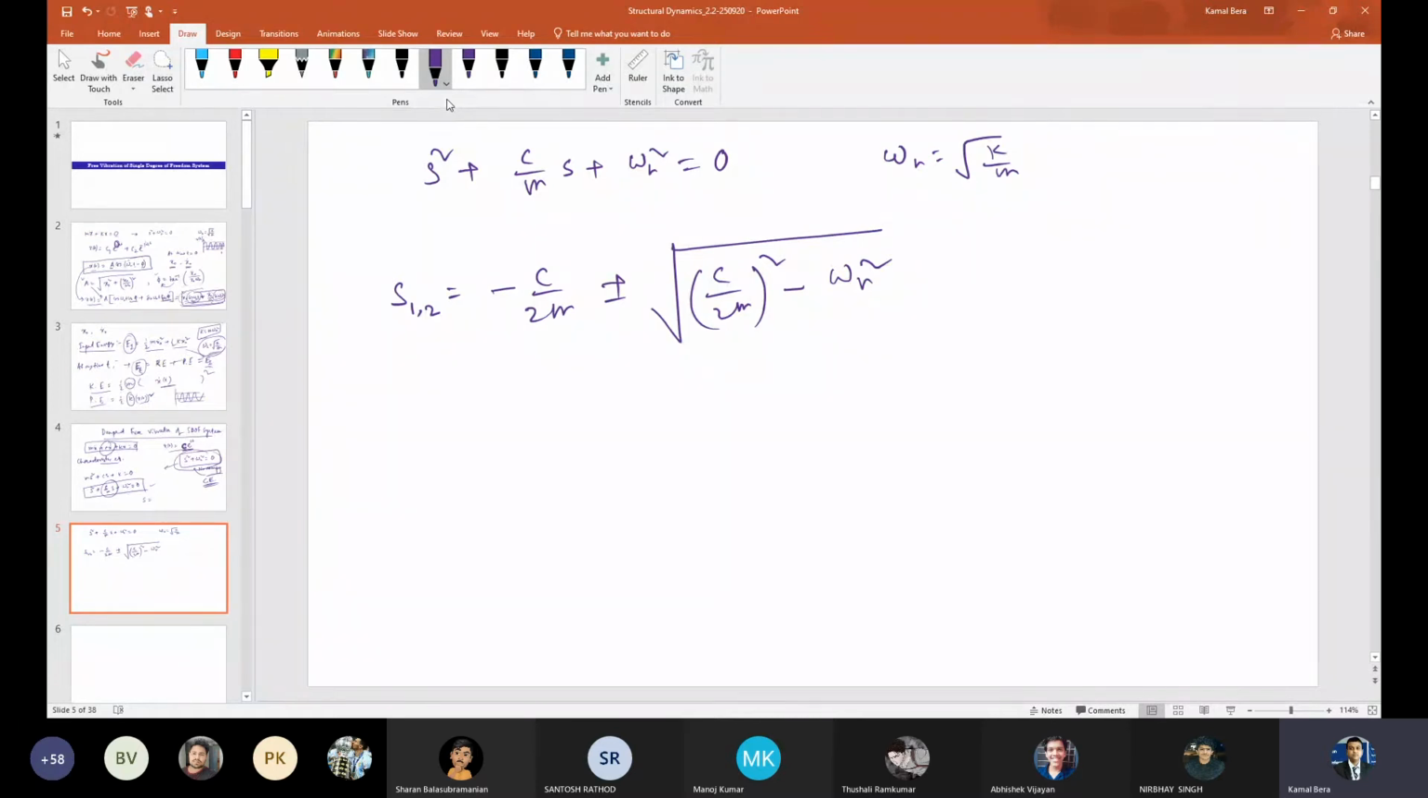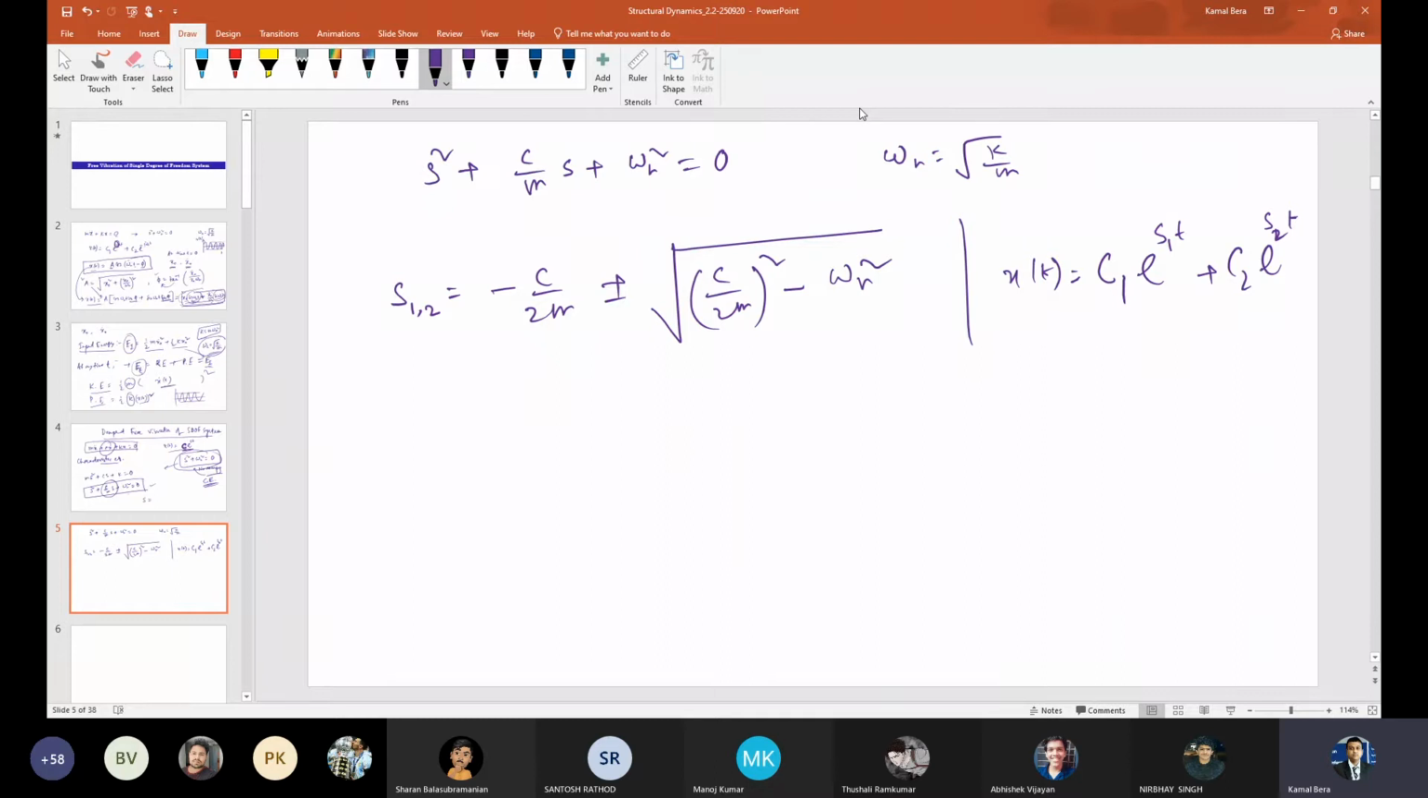Fine. As we have seen last time, the solution depends upon these two roots, and basically the general solution is C1 e raised to the first root s1 t plus C2 e raised to s2 t. Recall last time, s1 is i omega and s2 is minus i omega, right?